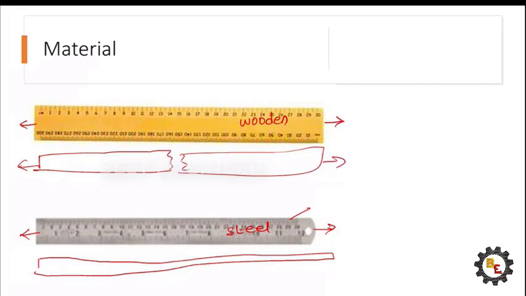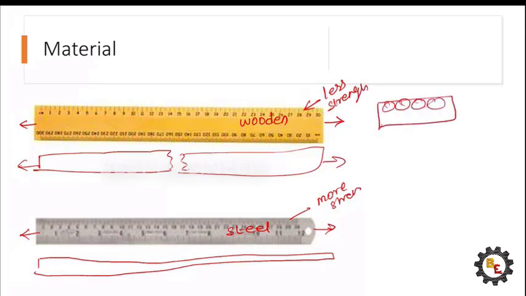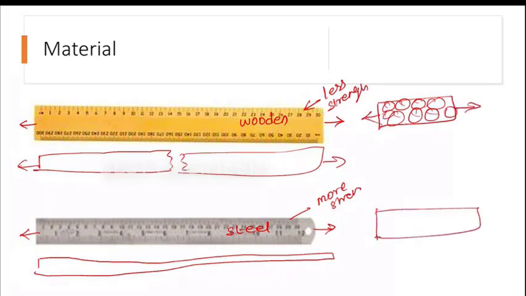Comparing these two materials, steel will have more strength and wood will have less strength because of the position of its atoms. Wood will have uneven atom size within the element, but steel will have even size atoms within the element.